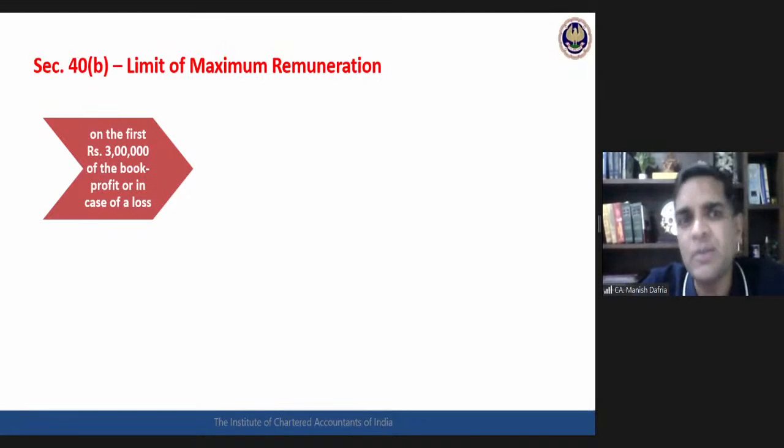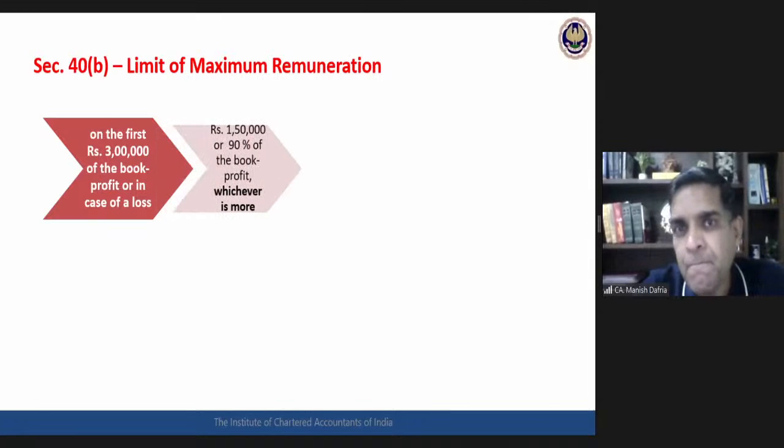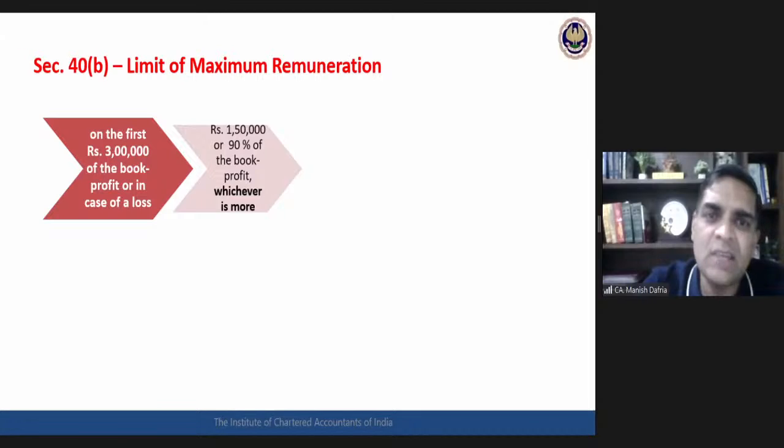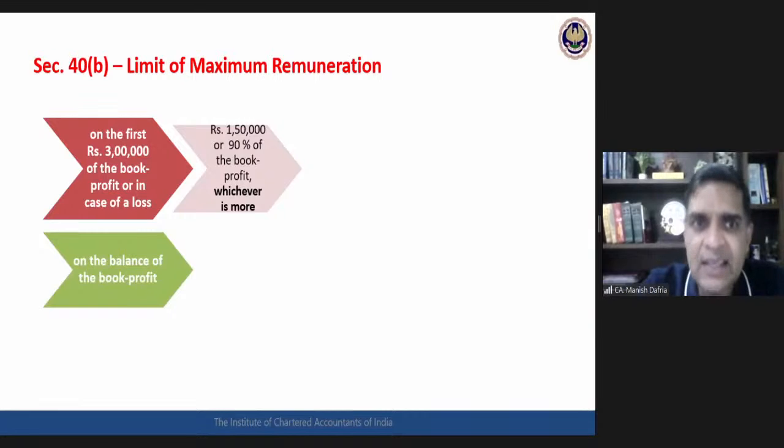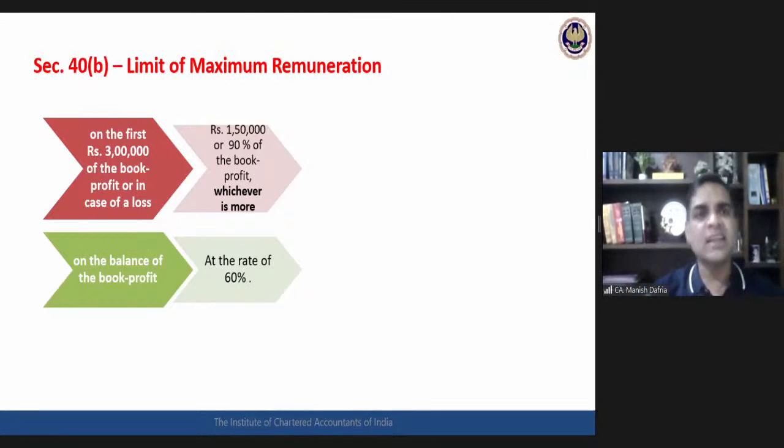What is that limit? On the first 3 lakhs of the book profit, or in case of loss, the maximum remuneration that can be paid is 1,50,000 or 90% of book profit, whichever is higher. Second, on profits over and above 3 lakhs, 60% of this excess profit can be paid. This is the simple provision. First 3 lakhs of book profit, or in case of loss, 1,50,000 or 90% of book profit, whichever is more. On the remaining book profit, 60% of that remaining amount can be paid.